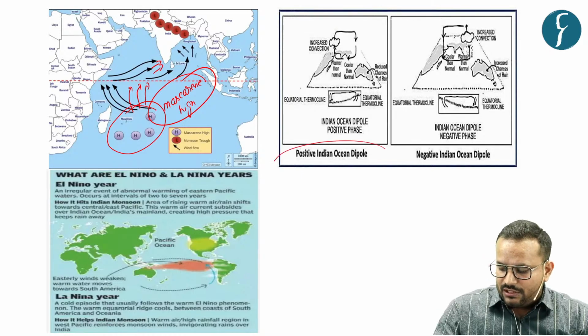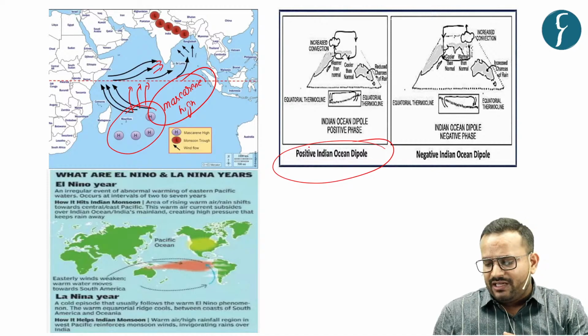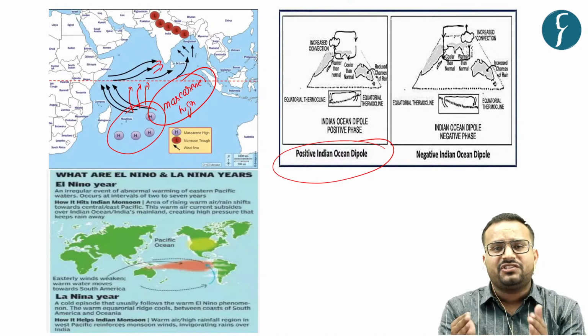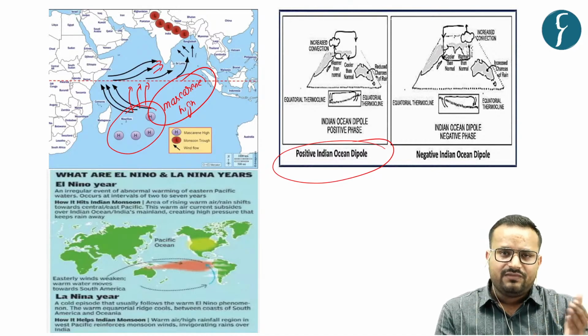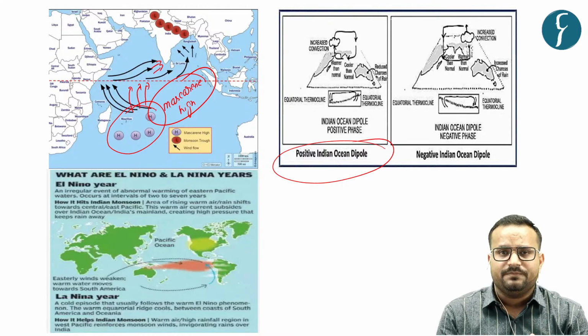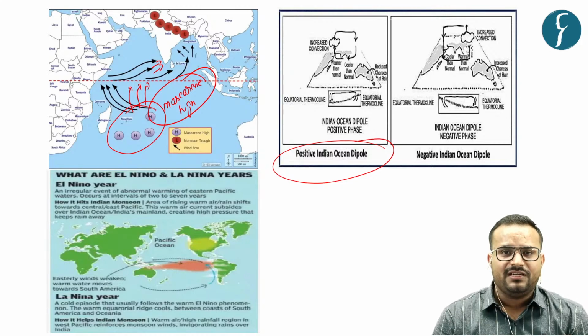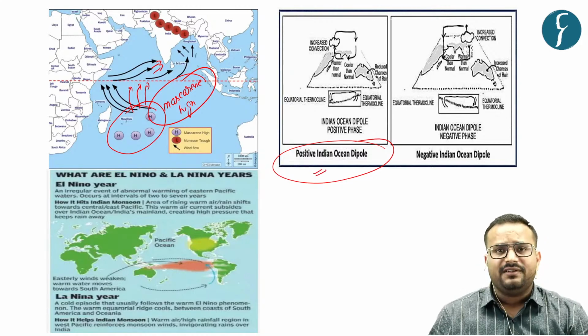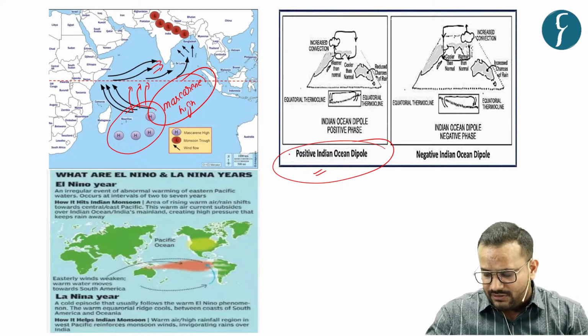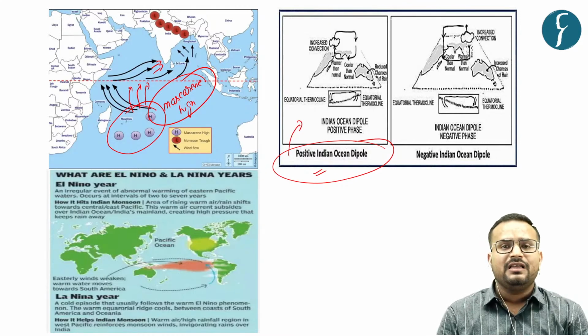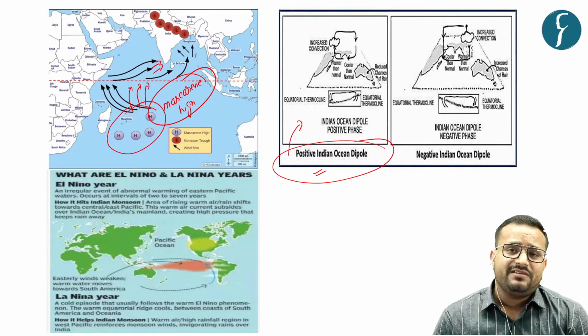Similarly, you have the Indian Ocean Dipole. Now, the Indian Ocean Dipole is basically about the variation in sea surface temperatures of the Western Indian Ocean and the Eastern Indian Ocean. So when you have a higher temperature in the Western Indian Ocean, you call it a positive Indian Ocean Dipole, and this positive Indian Ocean Dipole holds positive results for the Indian monsoon.